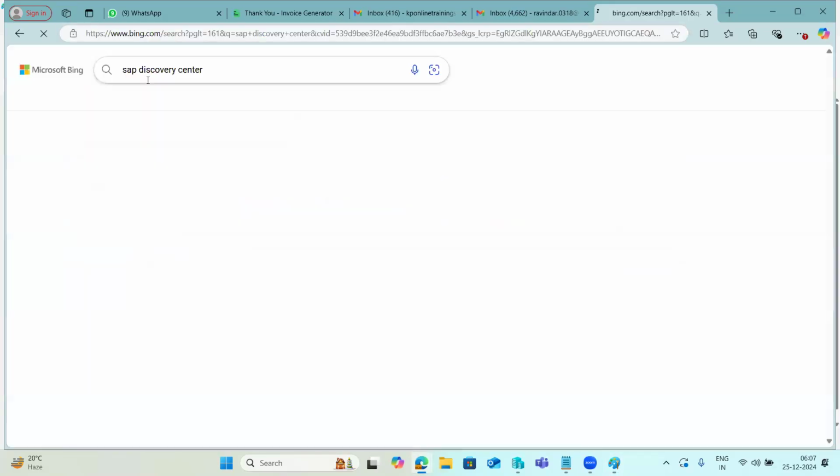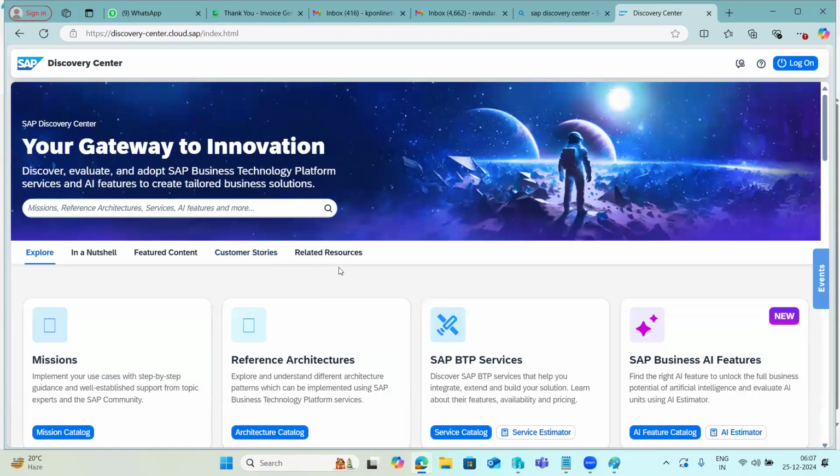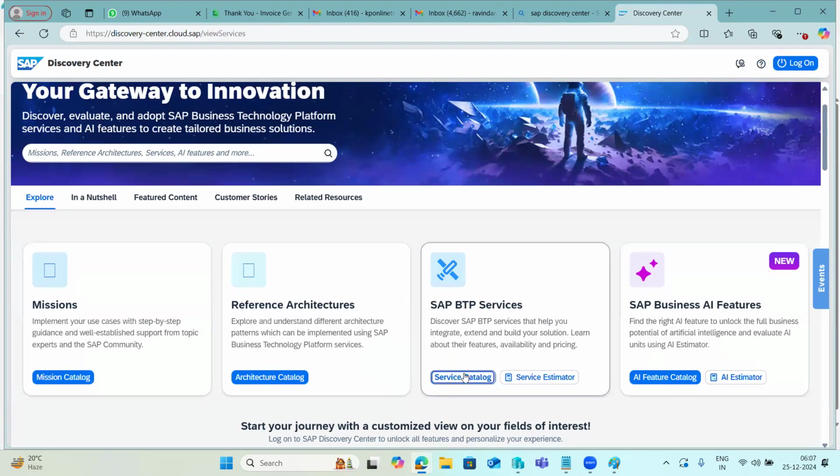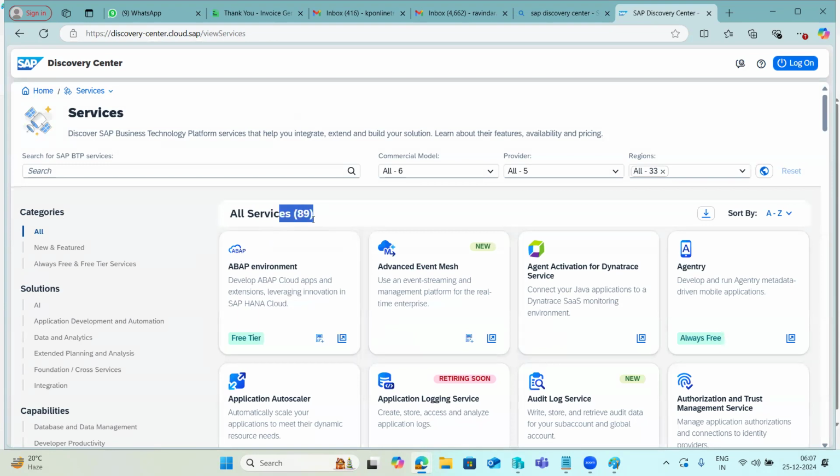In the Discovery Center, we can find the list of all services and solutions, whatever we discussed, right? Everything they have listed here, BTP services and solutions. You can go to the services here. There are currently 89 services, and they are going to introduce new ones, so this may increase.